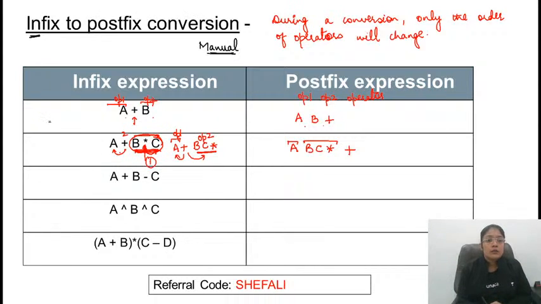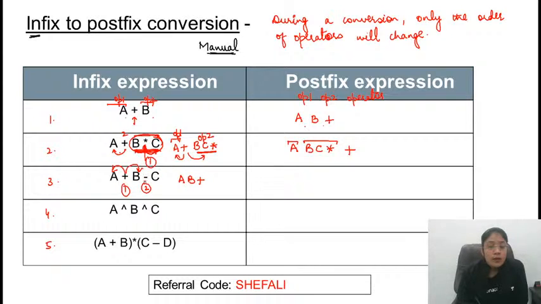Now consider the third problem. In the third problem, I am taking two operators, both having the same priority. So if priority is the same, we need to consider what? We need to consider associativity. Associativity for plus and minus is what? It's left to right. This means that first of all this plus will be considered and then this minus. For this plus, operand 1 is A, operand 2 is B. So you will be getting AB plus.